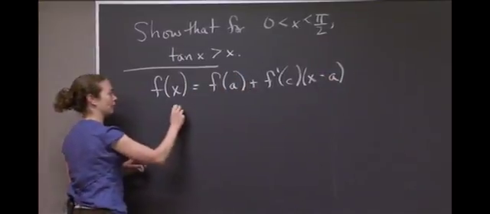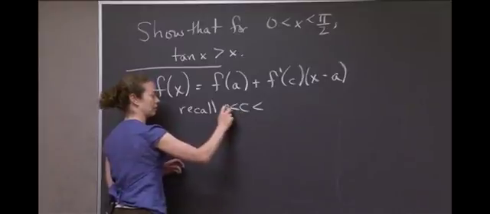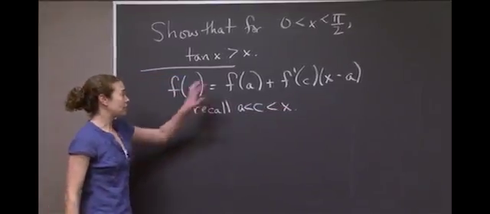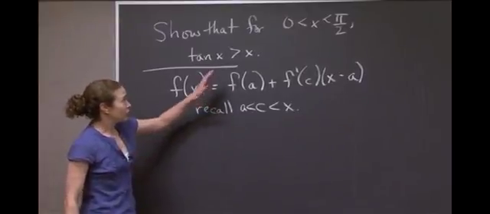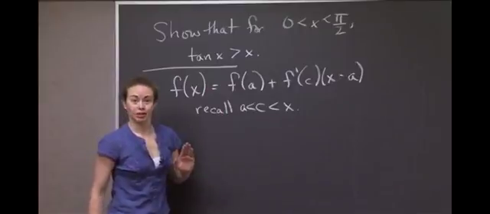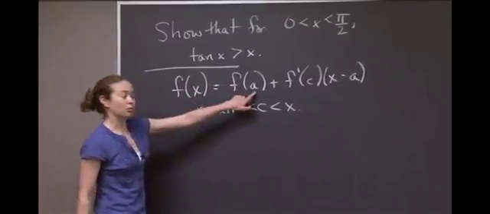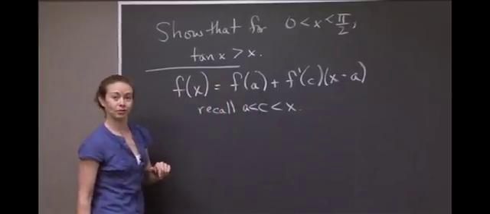And here, remember, c has to be between a and x. So in this case, what we want to consider is the region from 0 up to some x value. Here a will be 0, and x will be the right-hand region, always less than pi over 2.